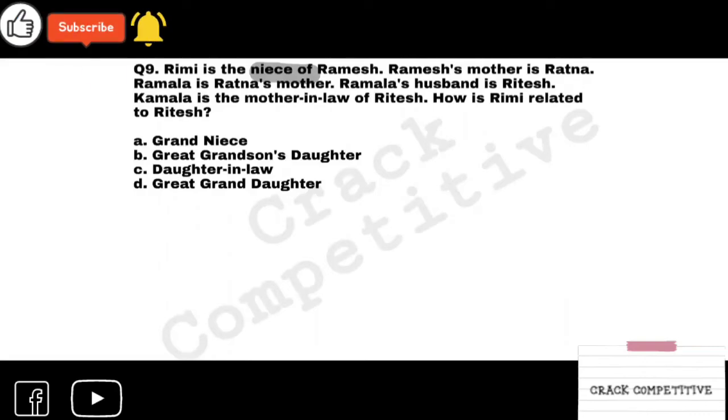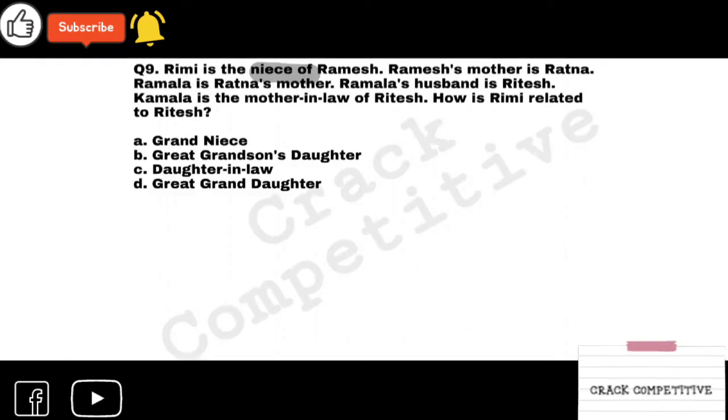But the logic is Rimi is the niece of Promise. The question may come as Rimi is the nephew of Promise. There is nothing wrong, because it is not about the name that denotes only girls. It can be a boy also. So go through the question and read it very carefully.